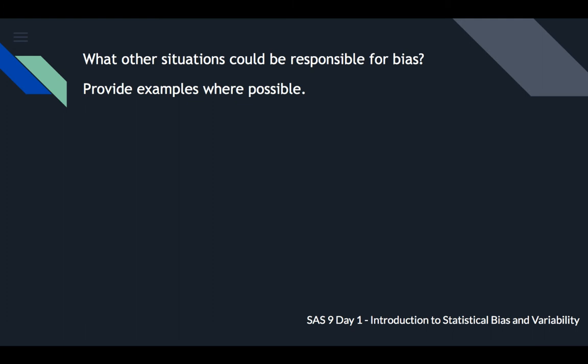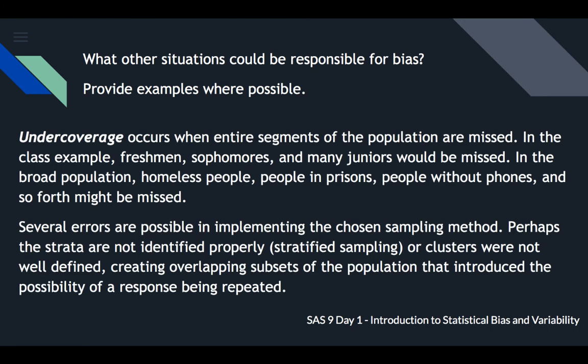All right, what other situation could be responsible for bias? And it says provide examples where possible. Here's one. Undercoverage occurs when entire segments of the population are missed. Exactly. That's what I'm talking about when we say non-representative sample. Undercoverage means we missed an entire part of the population. So if there's a section of places that people do not actually get surveyed, they get missed. In the class example, freshmen, sophomores, and many juniors would be missed. In the broad population, homeless people, people in prisons, people without phones and so forth might be missed.